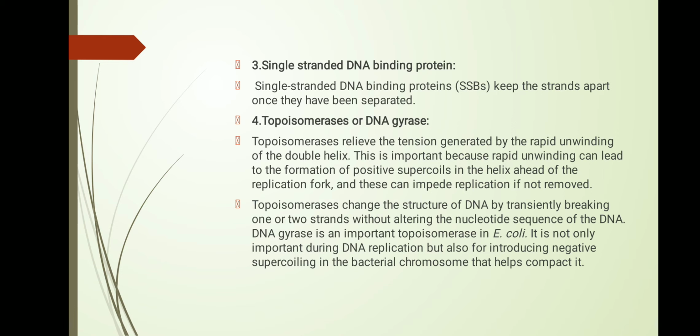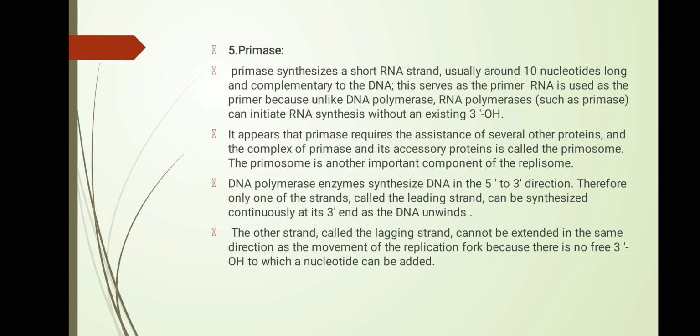The fifth one is the primase. This is the most important enzyme in DNA replication. Primase synthesizes a short strand of RNA. This RNA can be 10 nucleotides long and is complementary to the DNA. Primase binds with a protein and forms a primosome. These primosomes synthesize the RNA primer, and these RNA primers are about 10 nucleotides. DNA polymerase synthesizes DNA in the 5' to 3' direction.